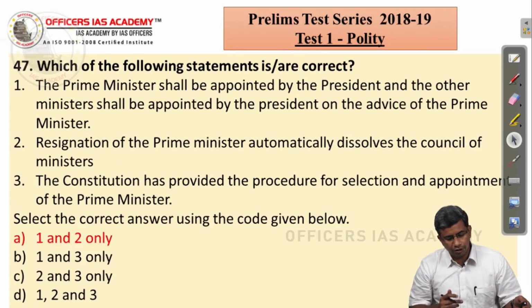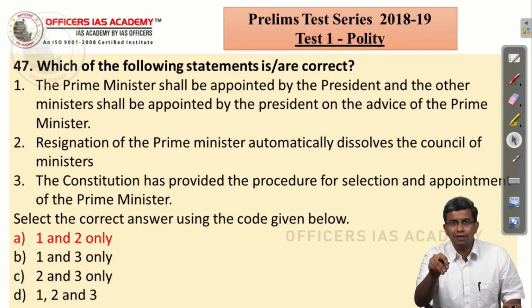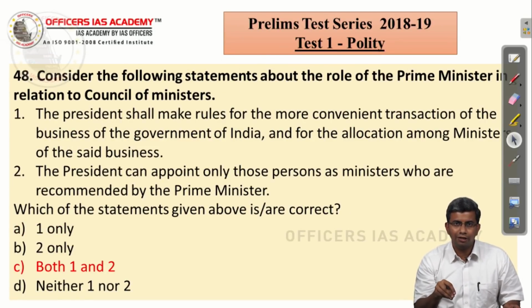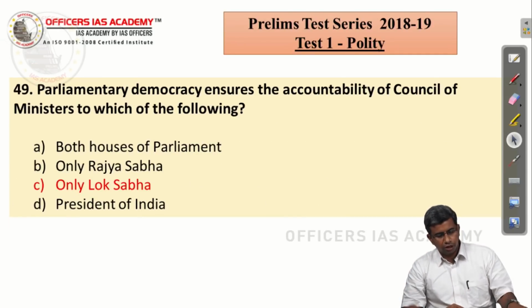Look at the previous question. The first statement gives you the answer. The Prime Minister is appointed by the President and other ministers are appointed by the President based on the advice of the Prime Minister. So it is not his discretion. He has to go as per the recommendation of the Prime Minister. So the correct answer is both 1 and 2.